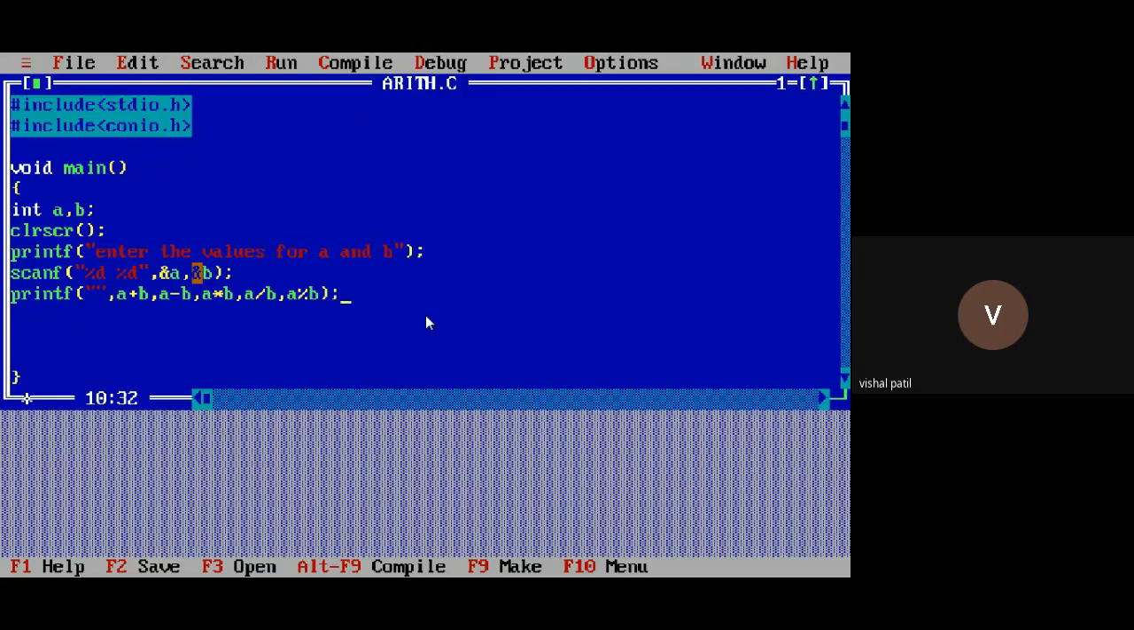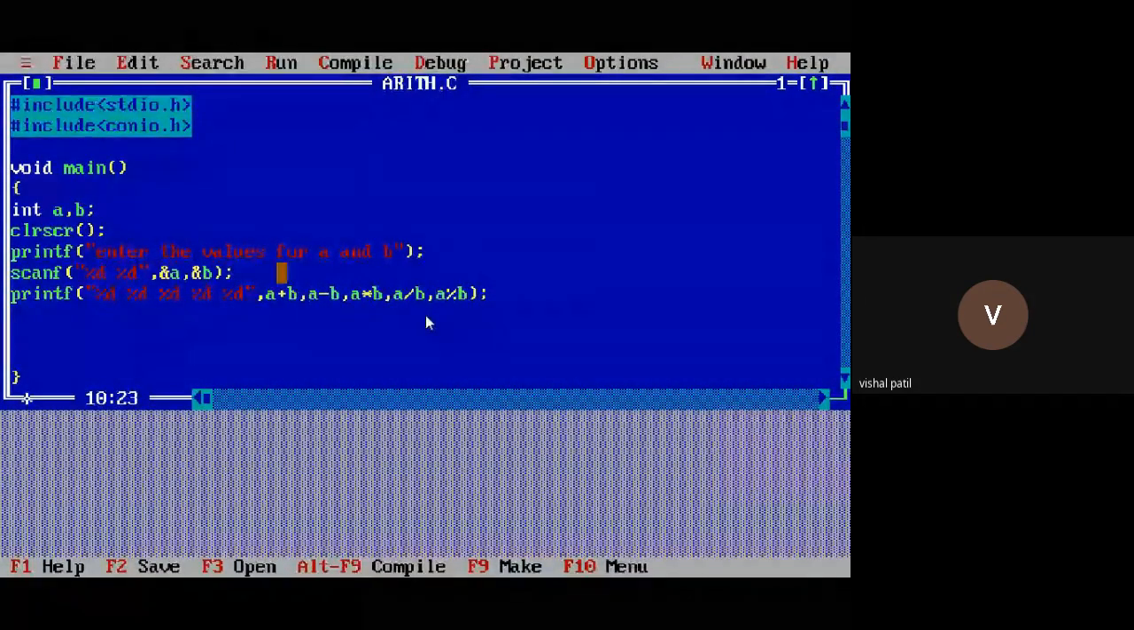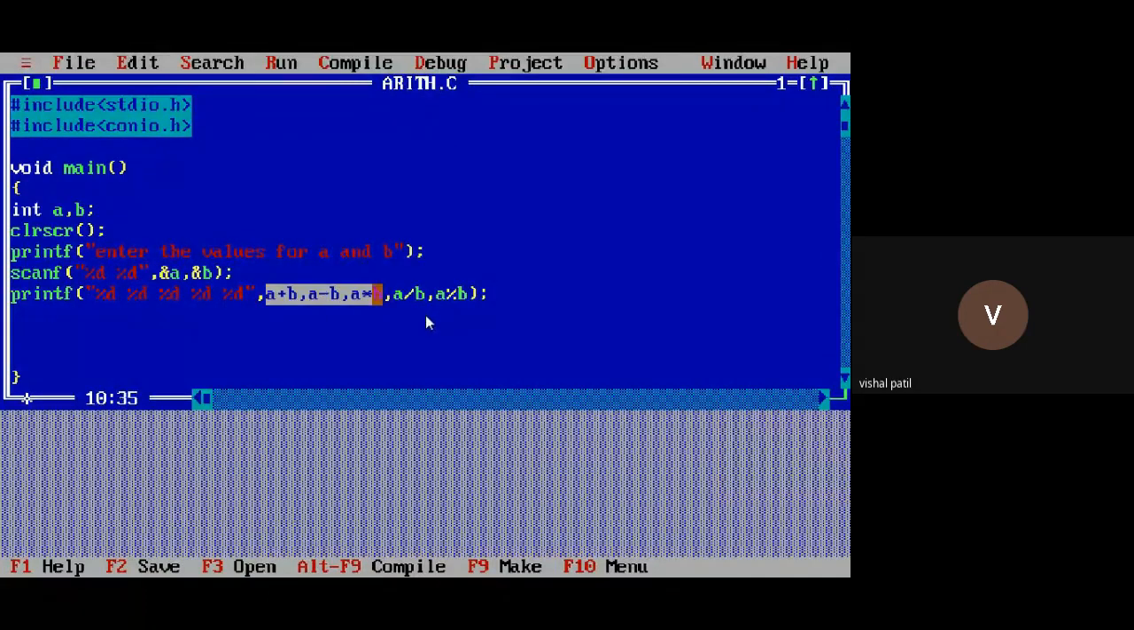How many format specifiers do you need for this modulus operation? 1, 2, 3, 4, and then 5. So 5 times I have to write %d here. Because however many values you are going to display, that many format specifiers you have to write here. How many inputs you are taking, that many format specifiers you have to write.